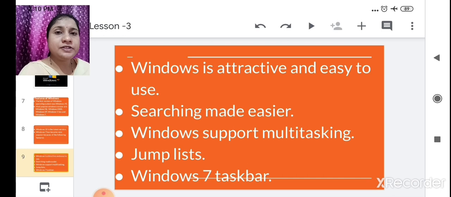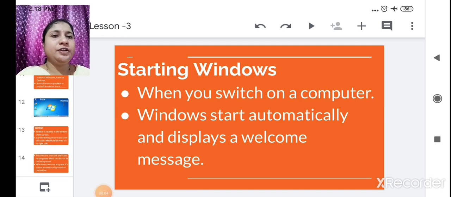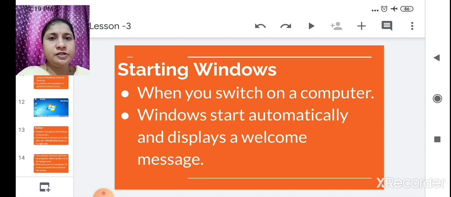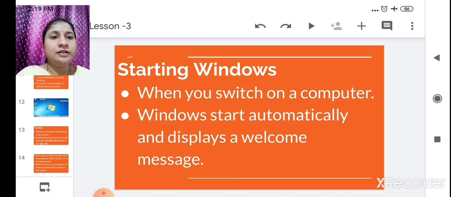Got it? These are the features of Windows. Now the next is starting Windows. When you switch on a computer, Windows starts automatically and displays a welcome message. You get a welcome message like Welcome to Windows XP, Windows 7, 2000 or Windows 10.